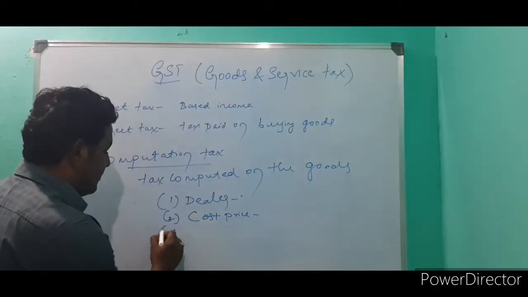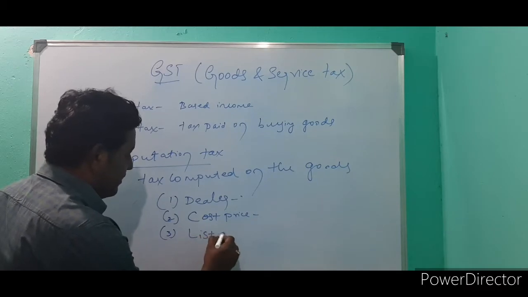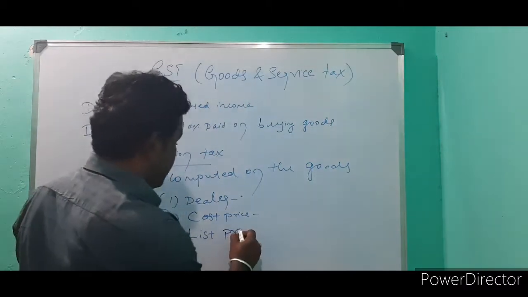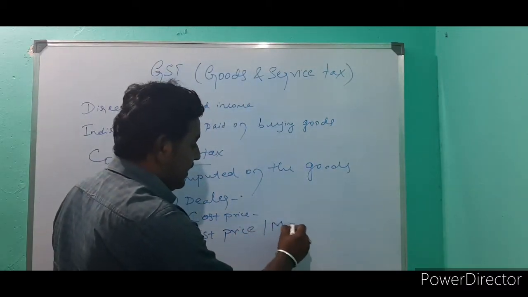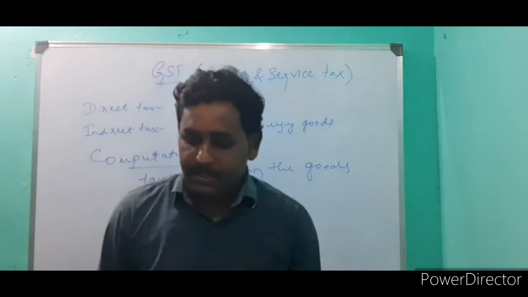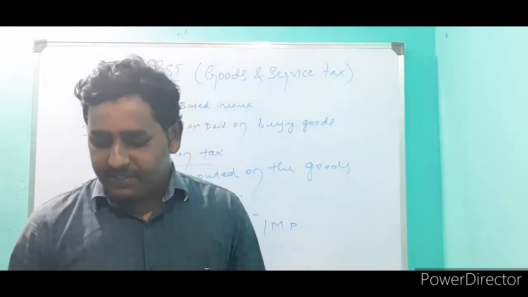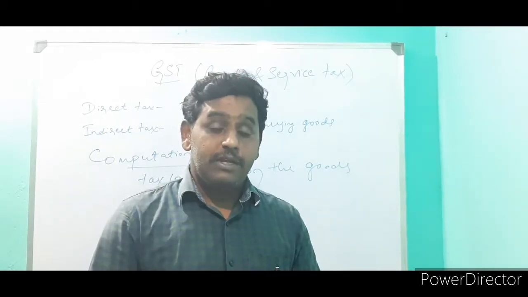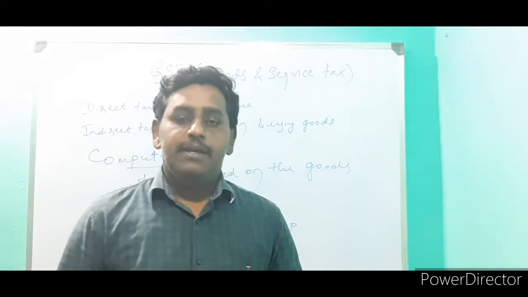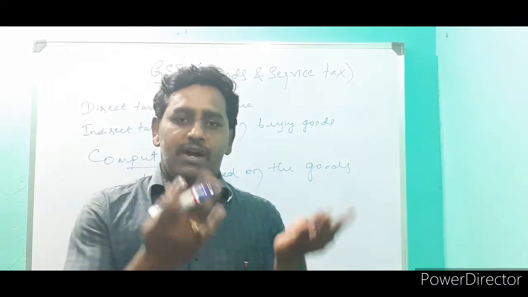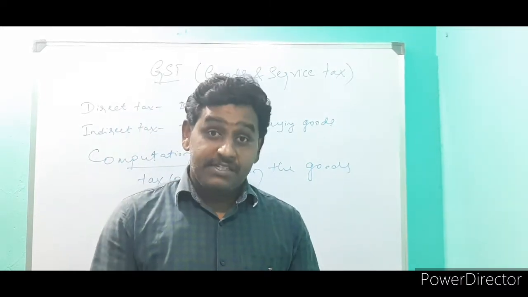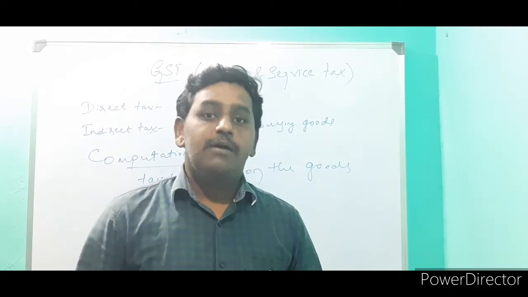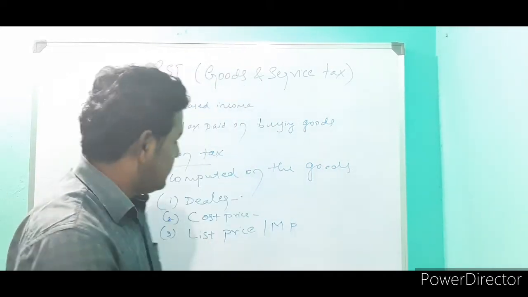Next, list price, or MP. MP means market price. List price is the price at which an article is marked. After a dealer buys the goods from a manufacturer, he fixes one price. Suppose he buys for 500 rupees and fixes 520, that is called the list price or market price of the goods.